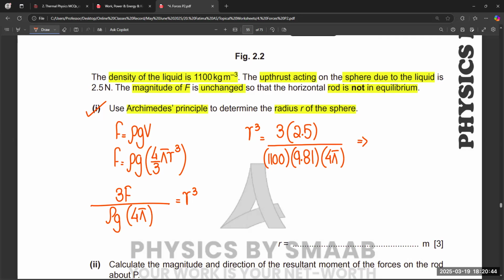The final answer is 55 times 10 to the power minus 6. And then we need to take the cube root of it.